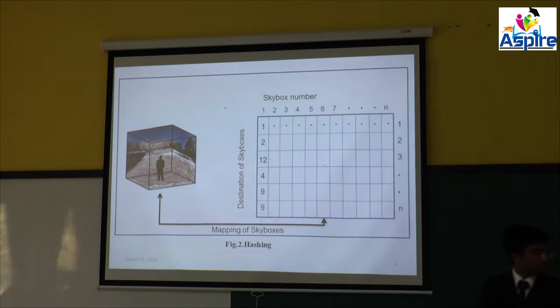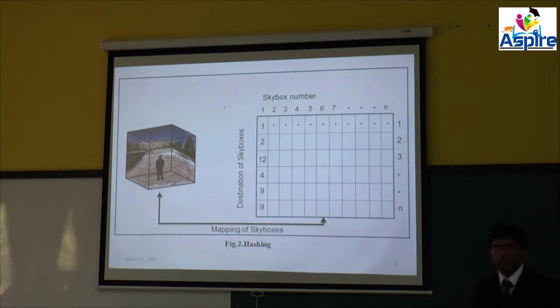Next is, so should I start from the start? No, this is the main concept. This is the main concept, right? Yes. You are using hashing as your what exactly you have